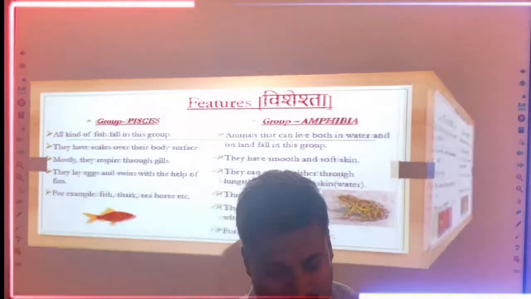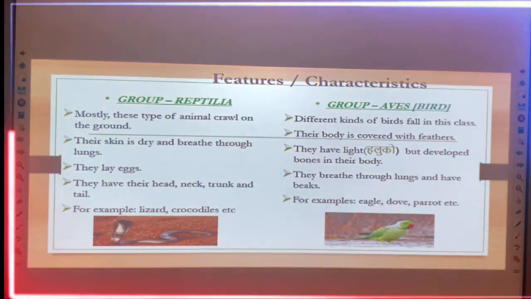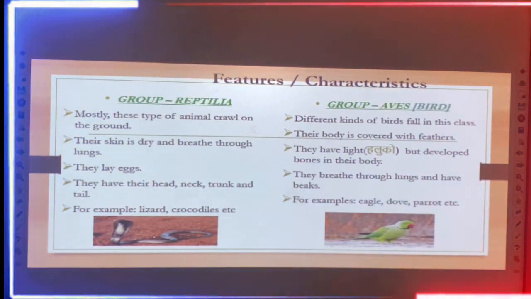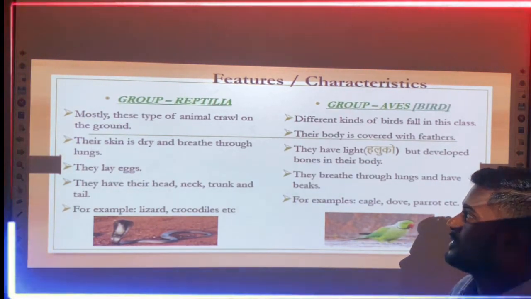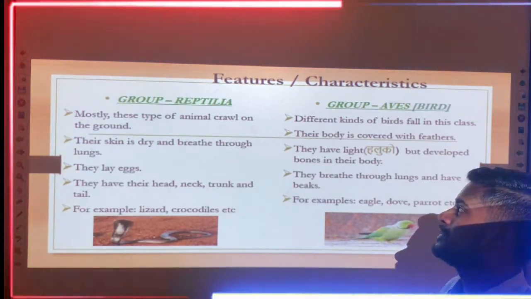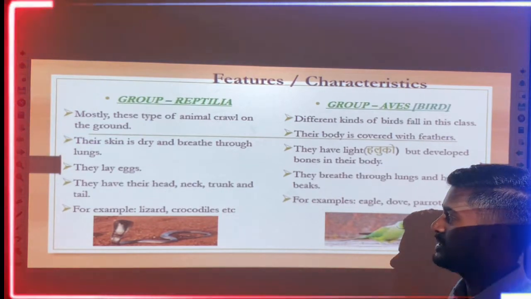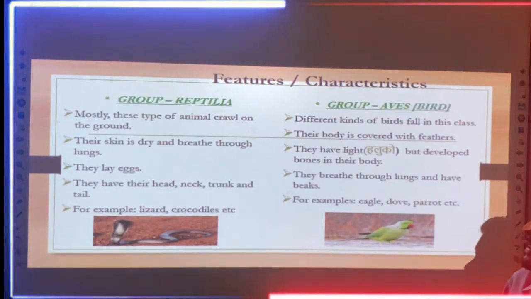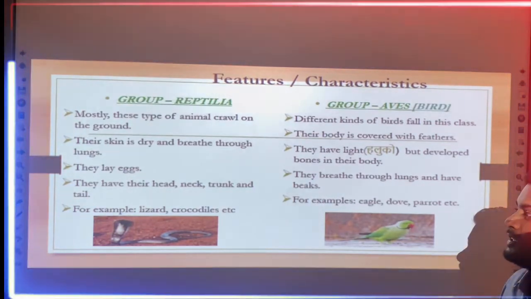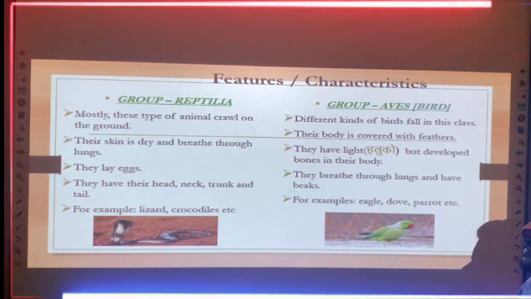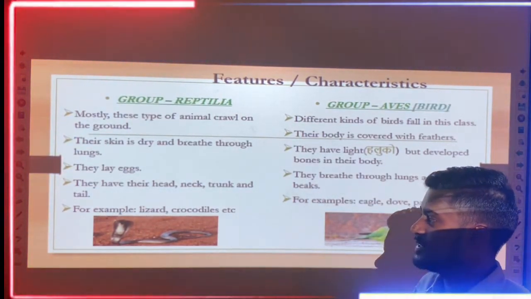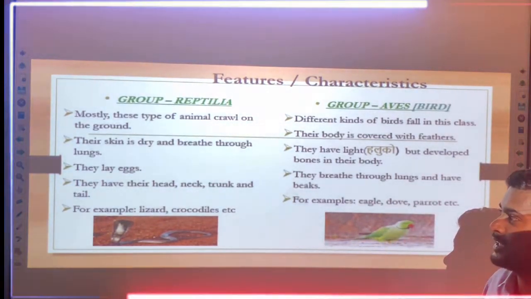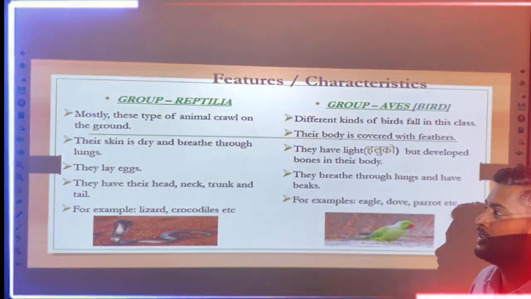Similarly, the next slide is related to the features of reptilia. It means that mostly this group of animals crawl on the ground. You have seen that the snake is crawling on the ground. The snake has dry skin and breathes through the lungs. It means that the snake is present on the surface of the land, so it respires through the lungs.